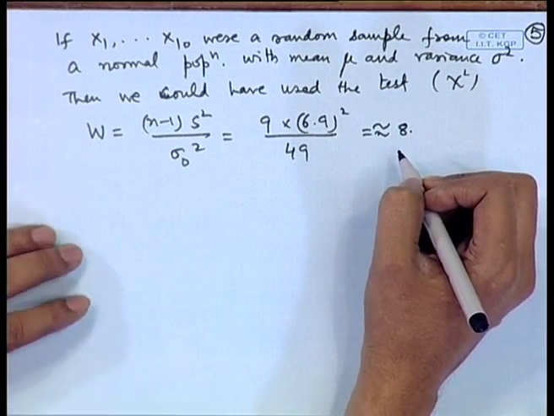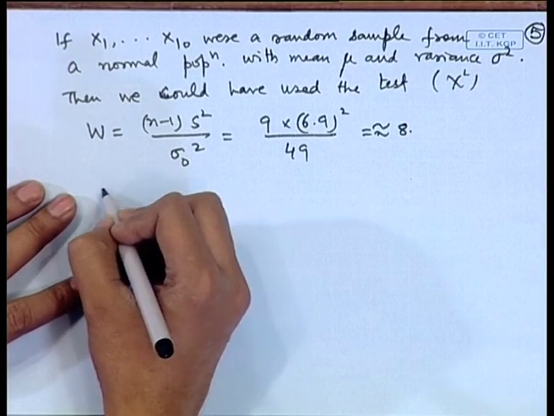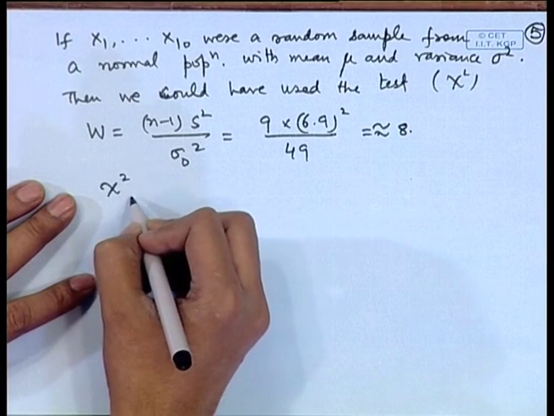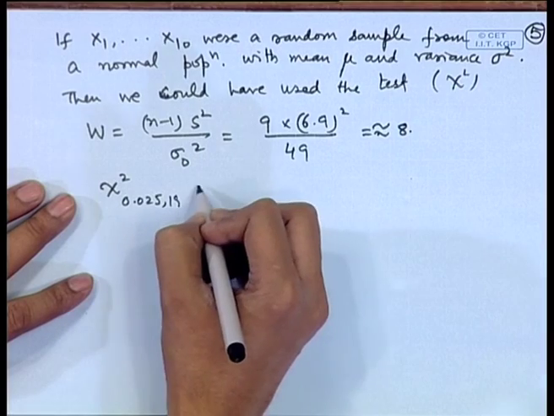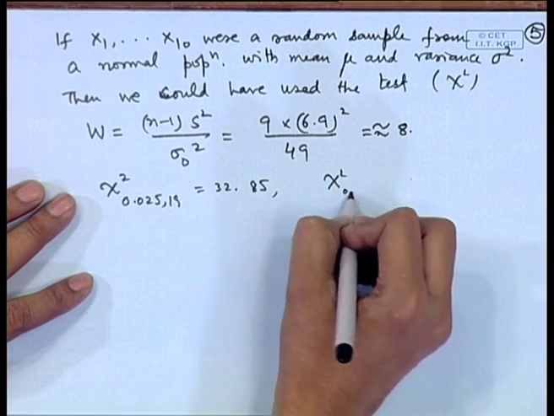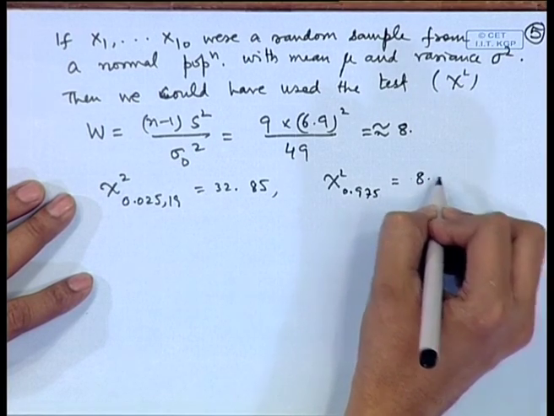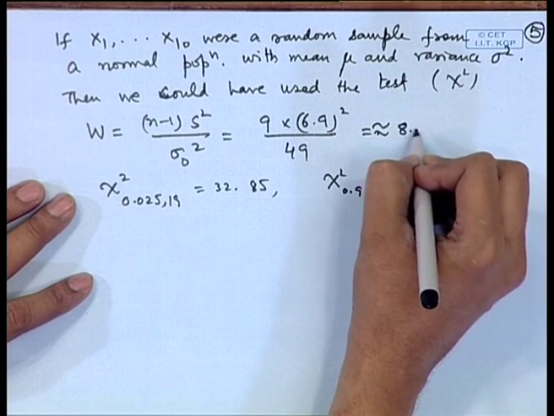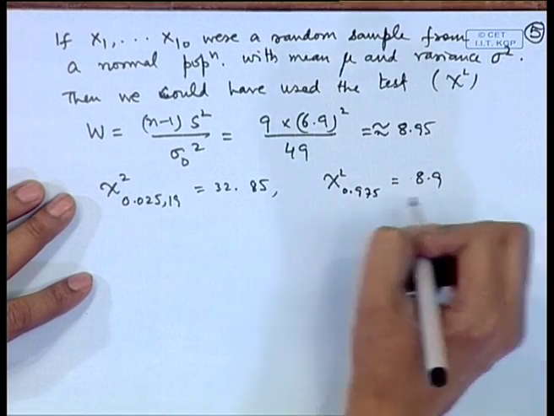If we see the chi-square value here from the tables, chi-square 0.025 is 32.85, chi-square 0.975 is 8 point something. So, this is closer to 8.95, this is 8.9 here.